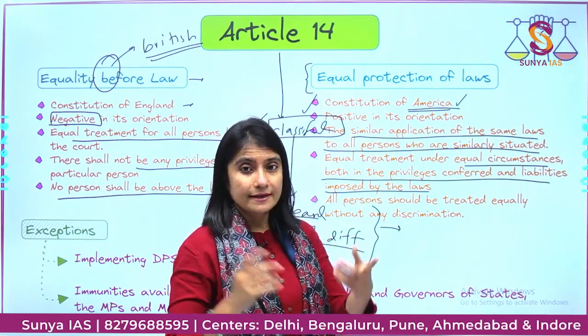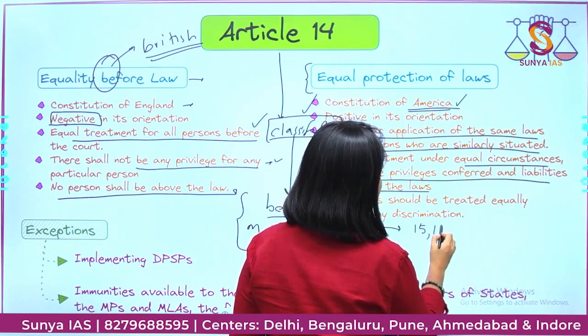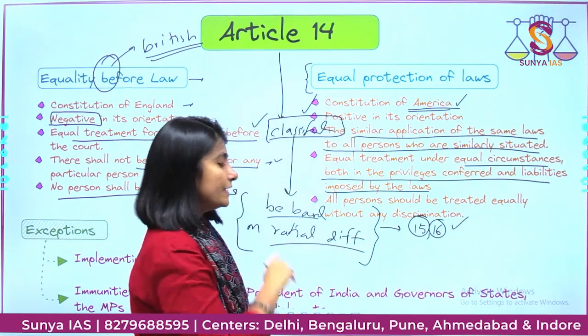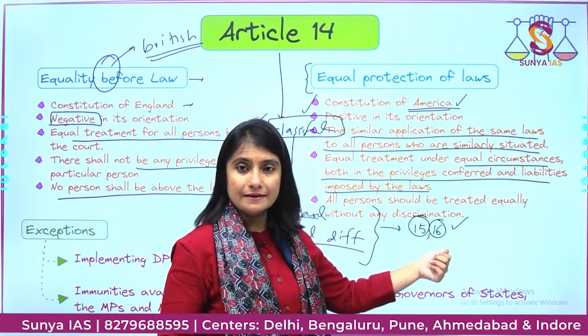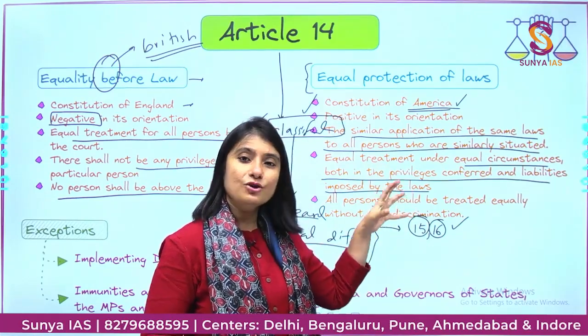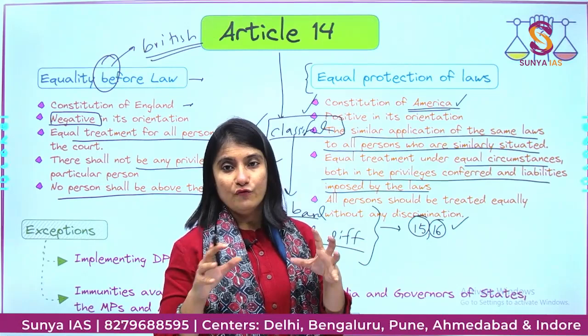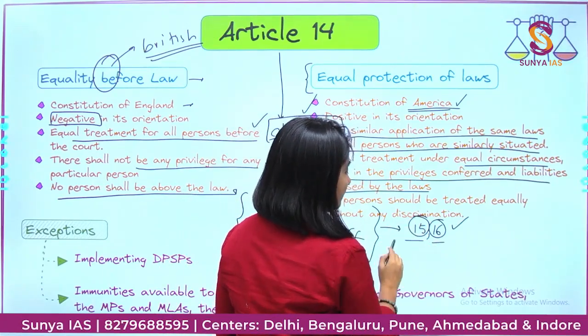Can we do that? Yes, we can see that in Article 15 and 16, right? So in a way, Article 15 and 16 are a part of Article 14. They have evolved from Article 14, because here we are making special provision for people.